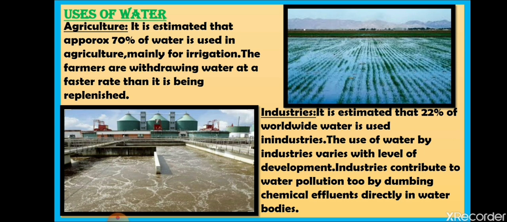So the total average water usage is about 22% for industries. Water is used in industries for cleaning and for production. But by consuming water, industries are also polluting our water resources by dumping their chemical effluents, their chemical residue, without treating it, into the water bodies.